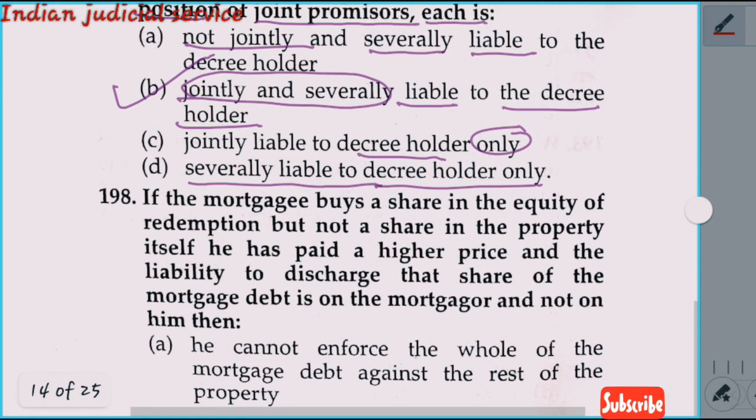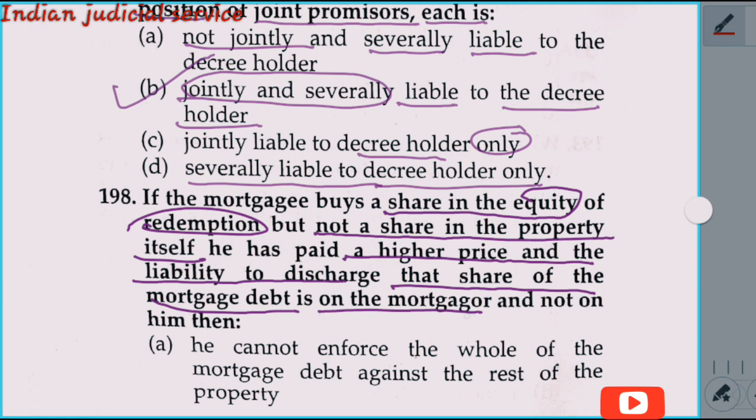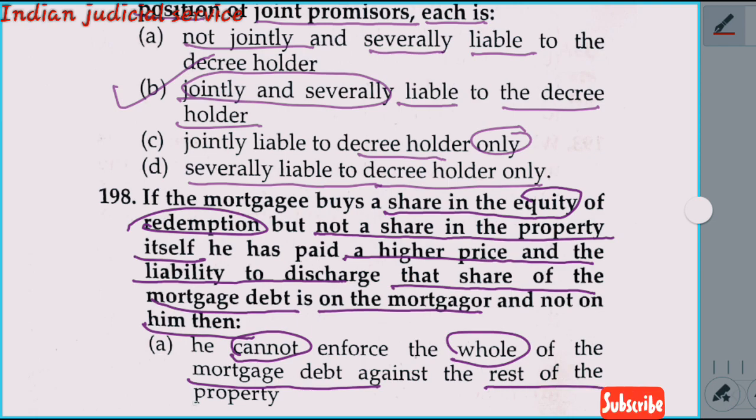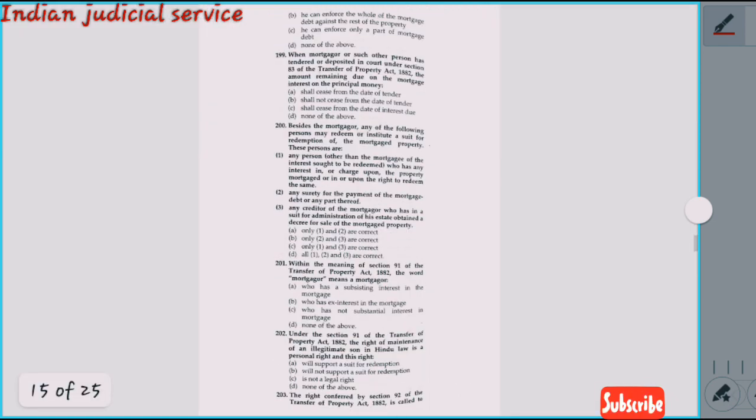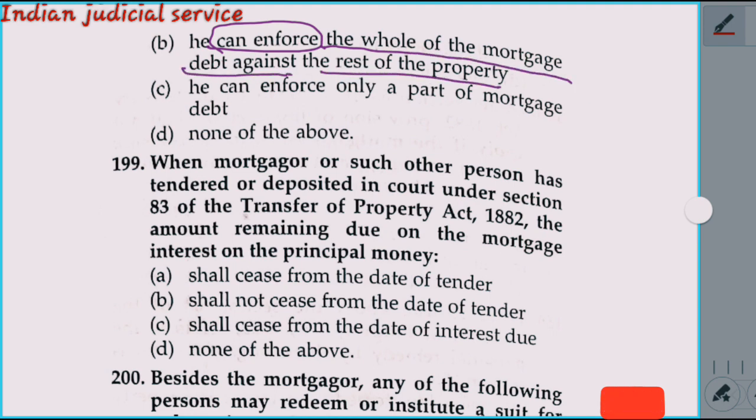Now question number 198, if the mortgagee buys a share in the equity of redemption but not a share in the property itself, he has paid a higher price and the liability to discharge that share of the mortgage debt is on the mortgagor and not on him, then option A, he cannot enforce the whole of the mortgage debt against the rest of the property, and option B, this is very important here, he can enforce the whole of the mortgage debt against the rest of the property, option C, he can enforce only a part of the mortgage debt, and option D, none of the above.